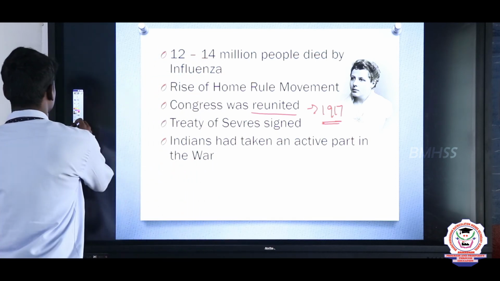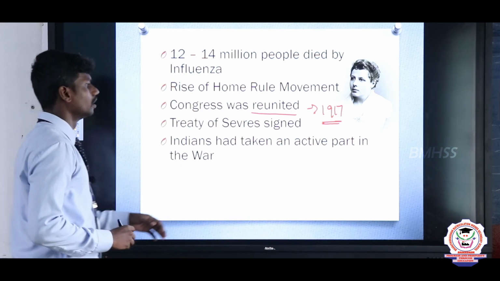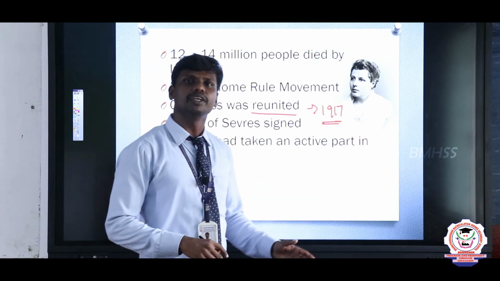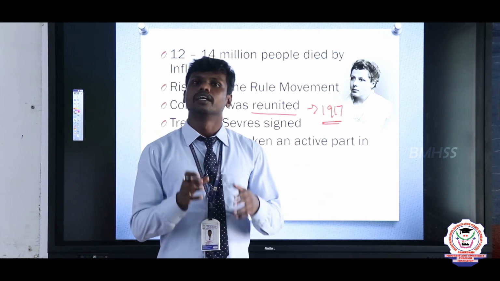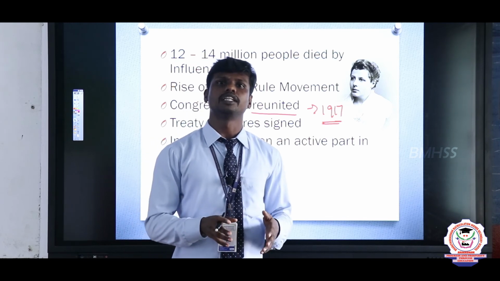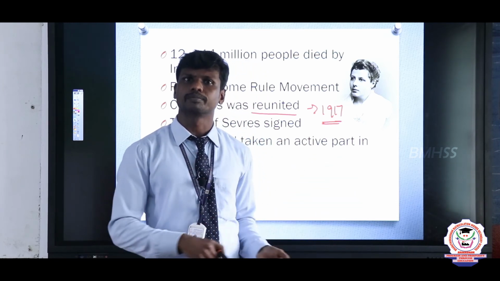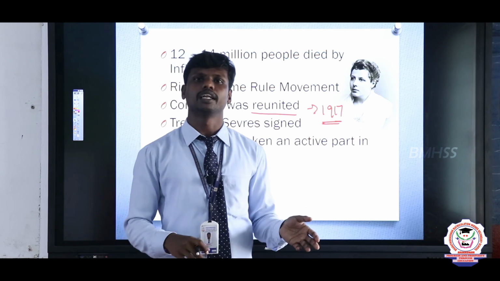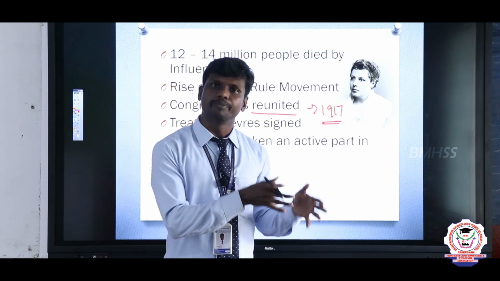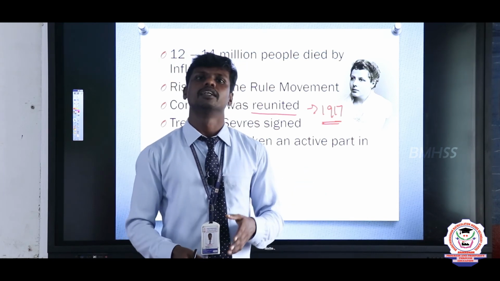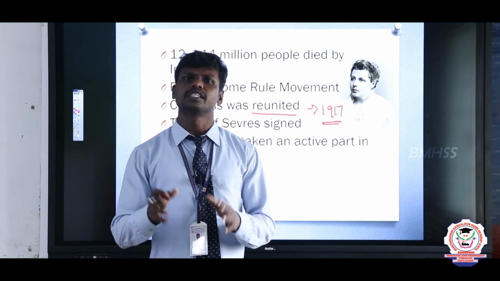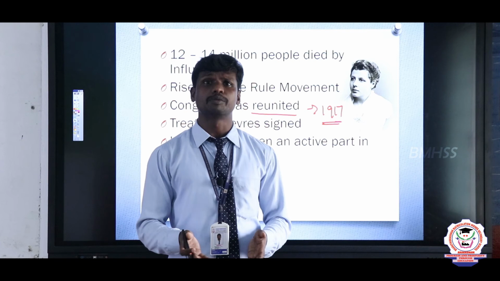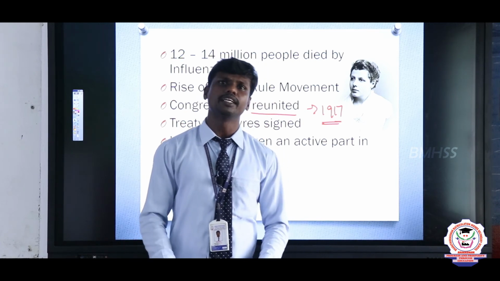And the Treaty of Sevres is very important. The Treaty of Sevres was signed between Turkey and the victorious nations, particularly England. The ruler of Turkey is nothing but the Sultan. He was overthrown from his position. Instead, the British were going to rule. But the ruler of Turkey was underestimated. This was not liked by the Muslims, particularly those who lived in India.